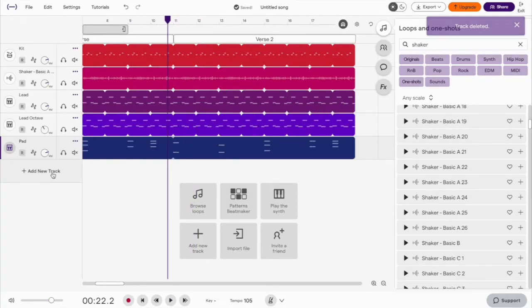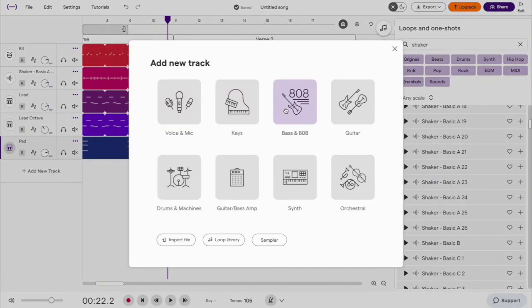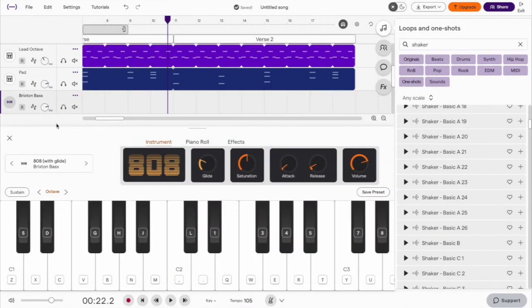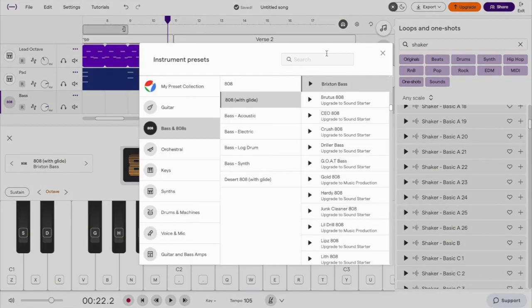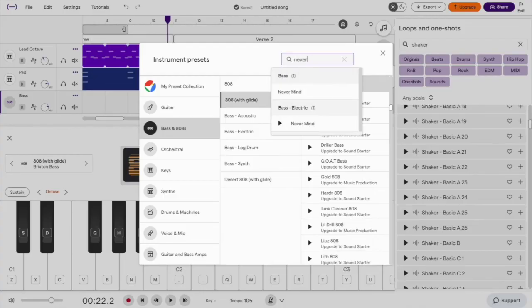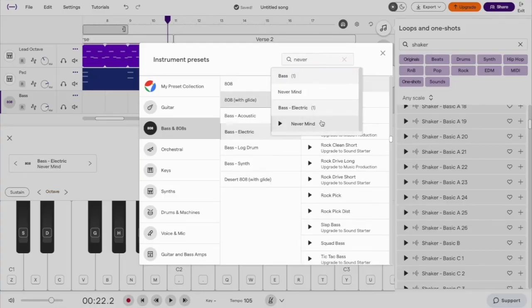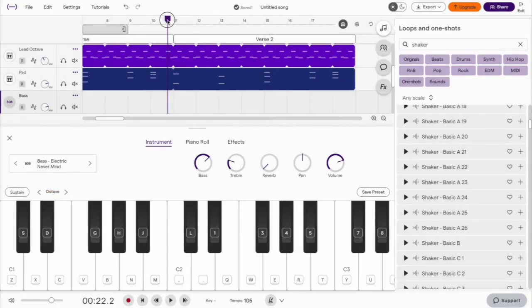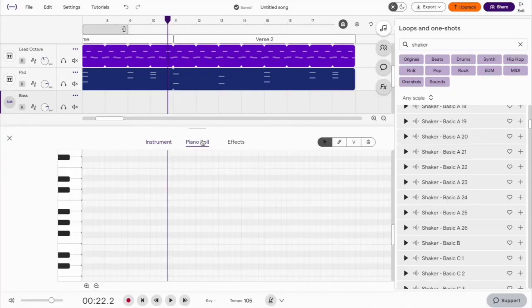Step 6, we'll add in the bass. Add a new track, select bass and 808. We'll rename this bass. We'll change the sound, select instrument, type in never, and select never mind. Exit. Move the cursor to 10.4 and we'll use the piano roll to input the following bassline.